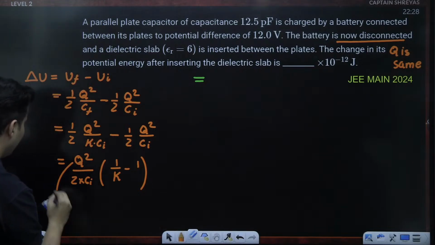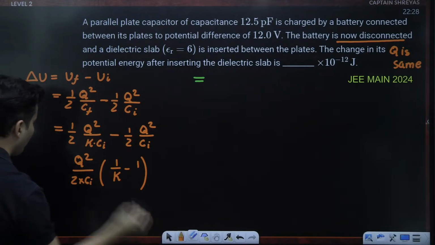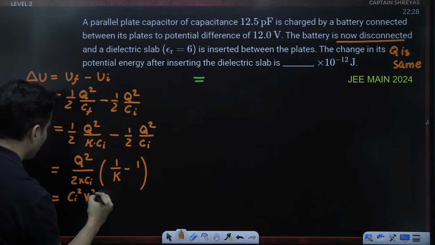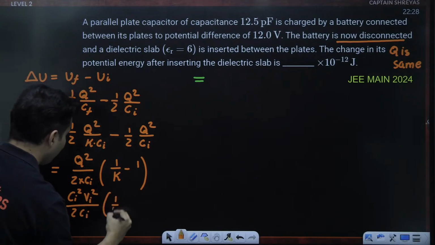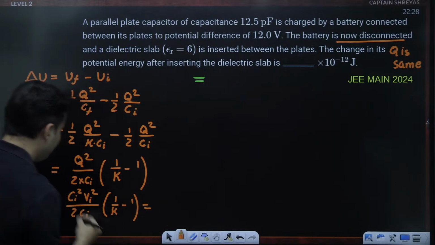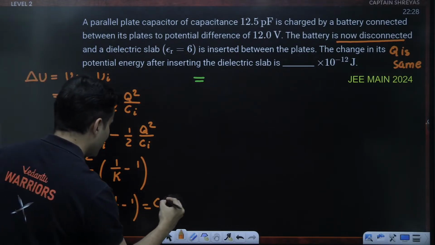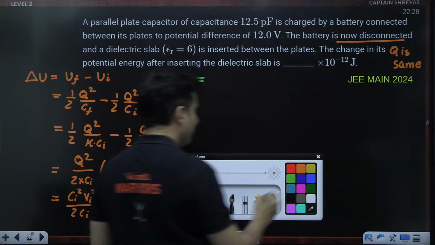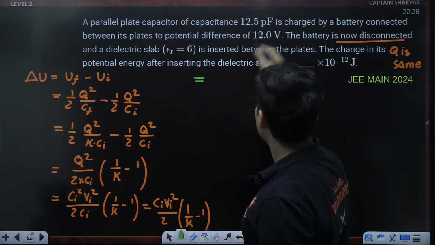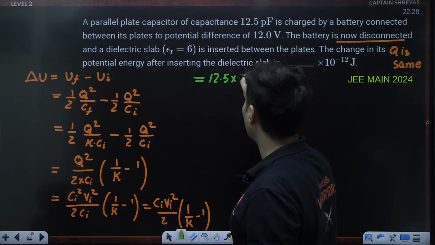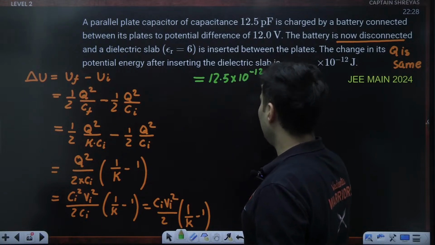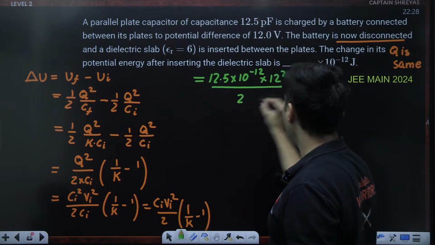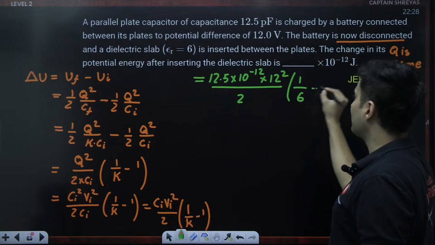So if I do that, what will happen? This will become Ci square Vi square divided by 2 times Ci, into 1 by K minus 1. Ci will cancel. So half Ci Vi square, into 1 by K minus 1. Now I think it's the best time to substitute. Capacitance initially is 12.5 pico. Pico is 10 to the power minus 12. Voltage is 12 square divided by 2, 1 by K. K is basically 6 and this is 1.